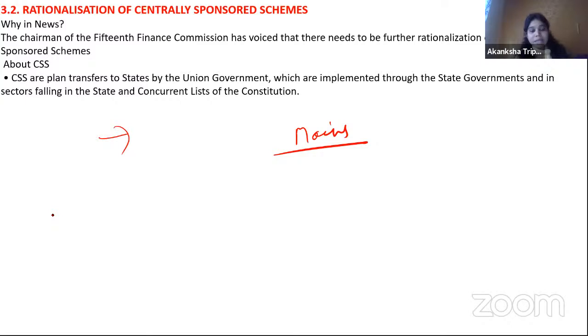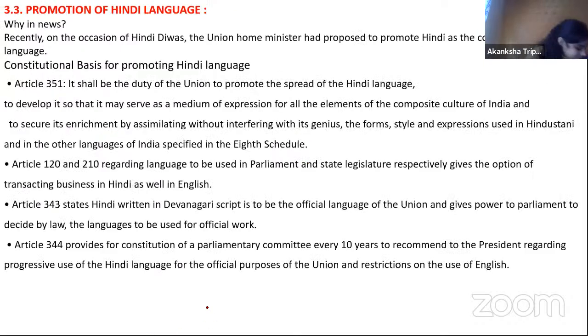So when I deal with that series where I will be talking about the important schemes, I will tell you which schemes come under centrally sponsored schemes and which come under central sector schemes. Second thing, there can be a question where they give an option like whether it is implemented by the Union or the state, something like that. So that's all for this topic. Moving on, just give me 1 minute.